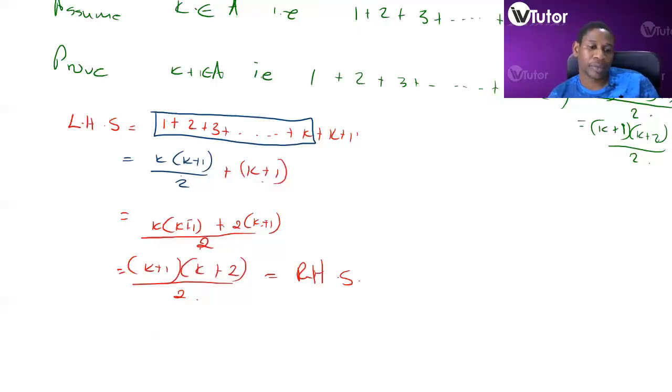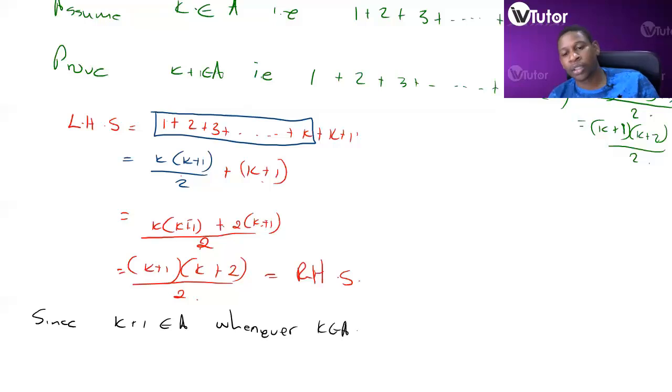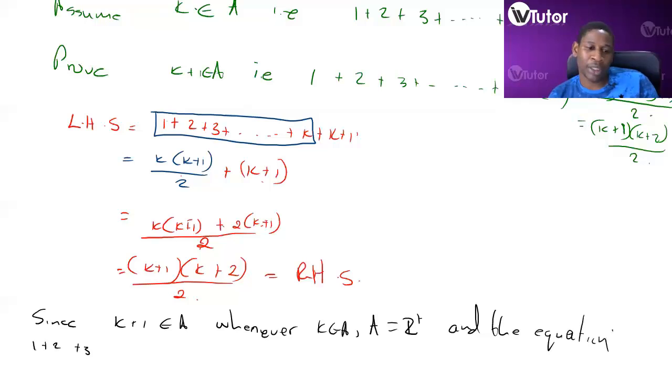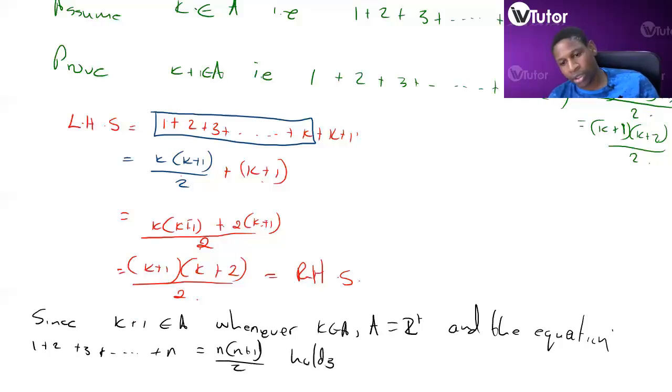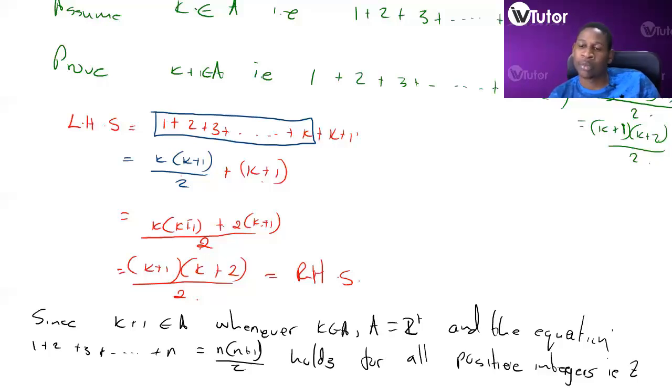Since k plus 1 is an element of A whenever k is an element of A, A is therefore equal to Z plus, and the equation 1 plus 2 plus 3 plus up to n is equal to n(n plus 1) over 2 holds for all positive integers, right? That is Z plus.